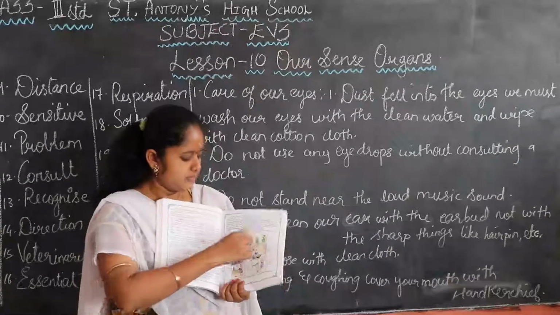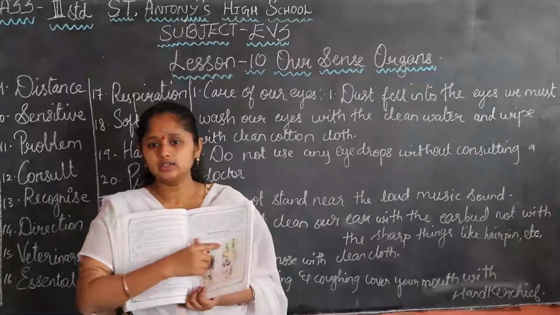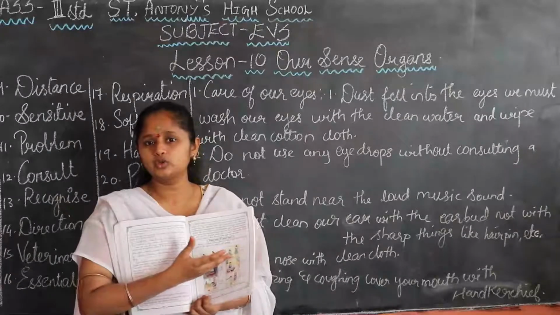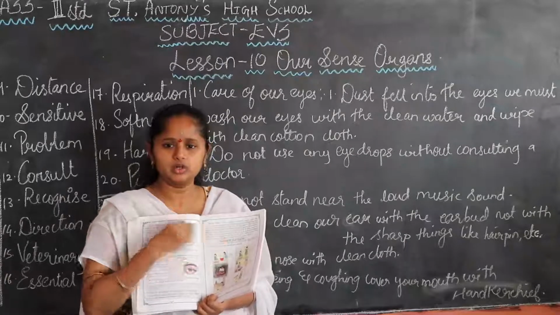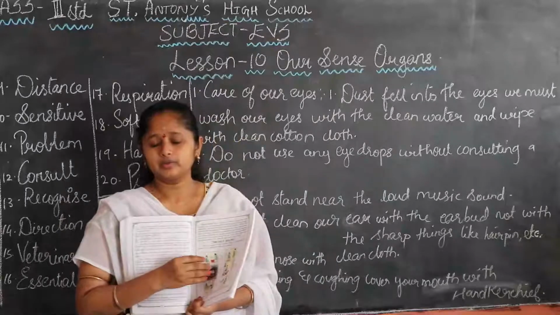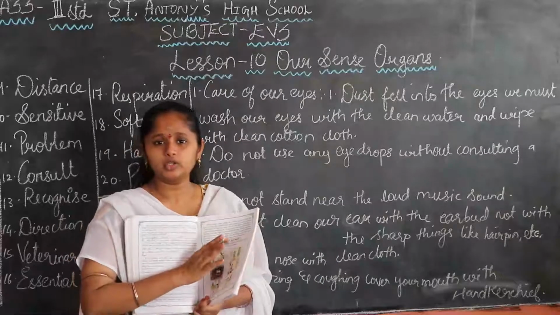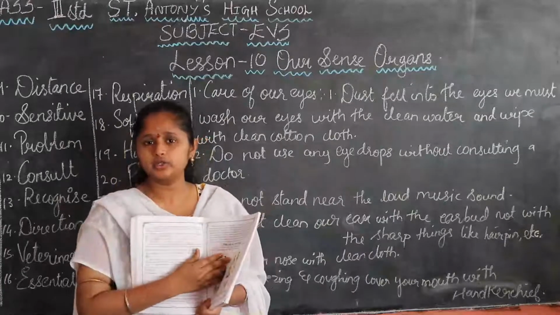So here, see, children, the two girls were walking on the road, and the air blew. The wind was coming very fast, so the dust particles fell into their eyes.